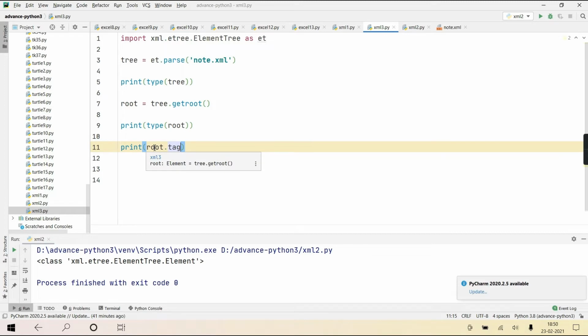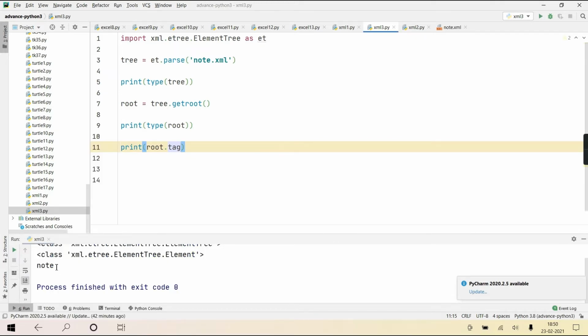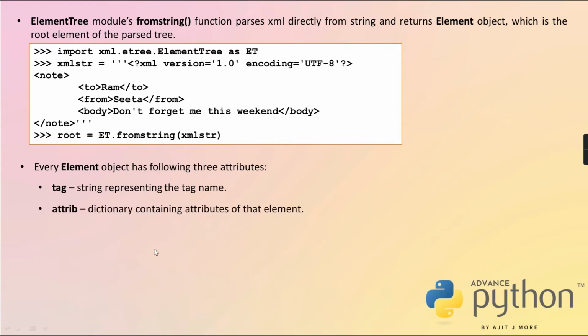But which element is this representing? The root element. So it will give you the tag name of root. You can check, which is note. See, is note getting printed? Note.